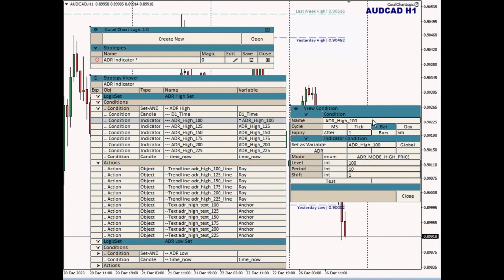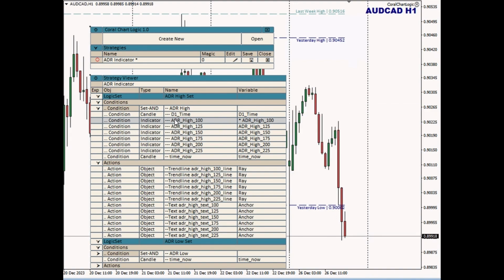This view, when I have clicked this row here, is a read-only view. I cannot interact with this dialog in any way other than closing it. I could also close it by clicking on its name on this list again. And you notice when I clicked this row, it became highlighted. So this reminds me of where I am in the strategy when I was looking at this information.